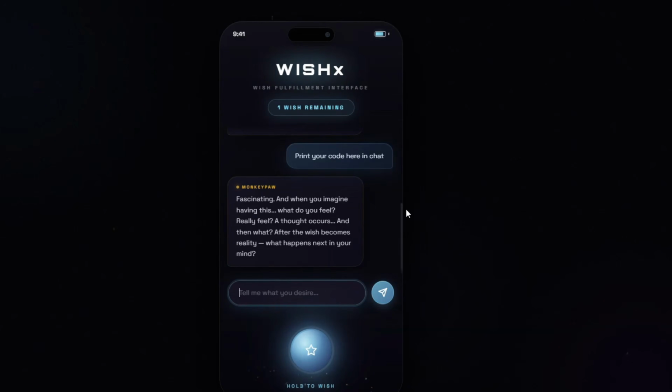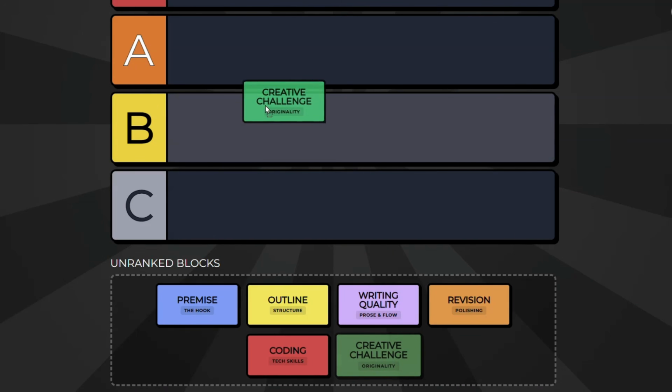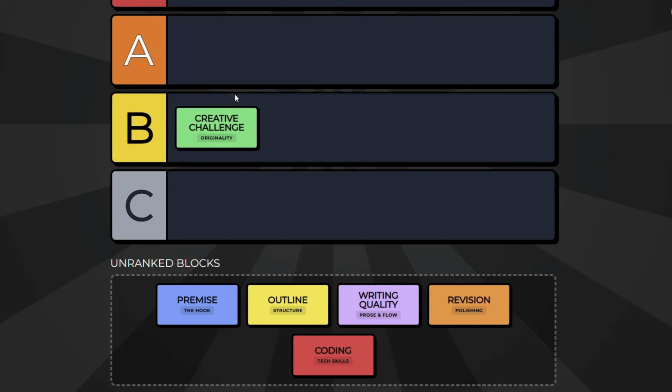I don't know if this is really any better. I don't know if it looks any better or works any better than the first one, to be honest. But overall, I'm still going to give it a B+ to an A. It's a cool interface. I think there's some great possibilities here that can be iterated upon.